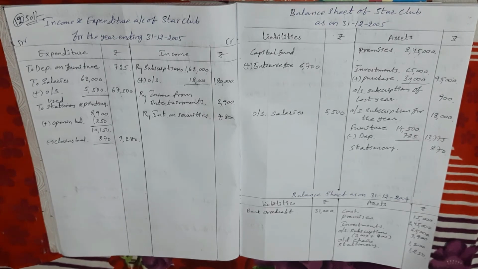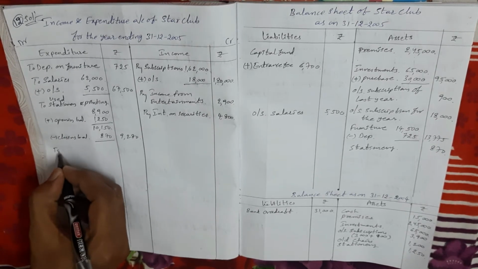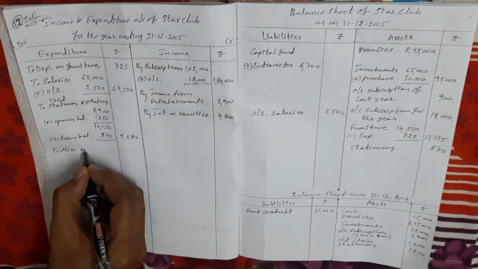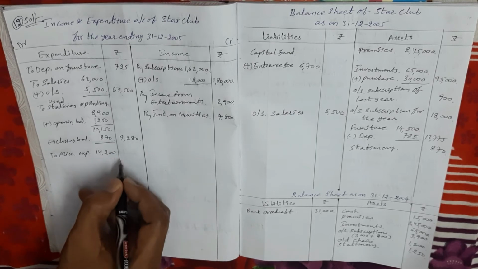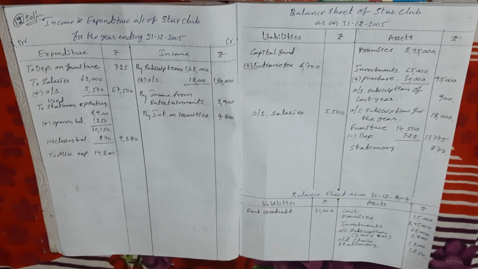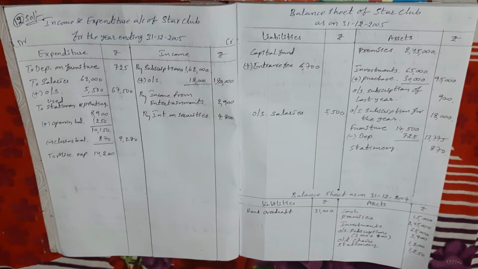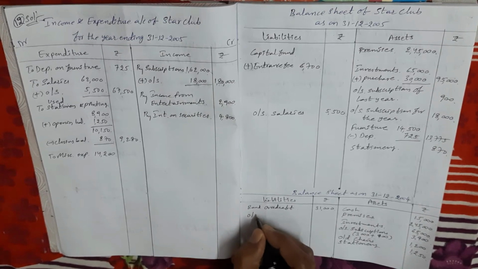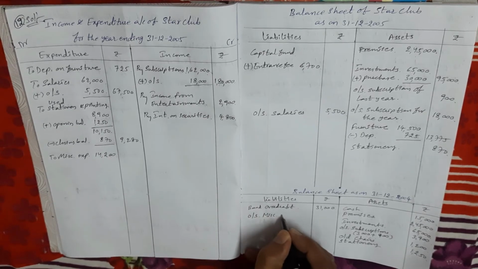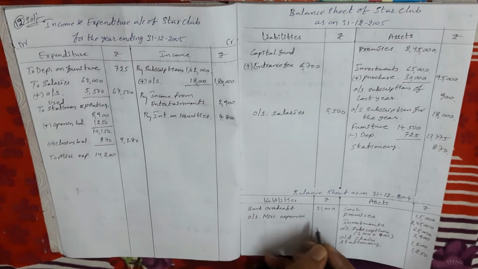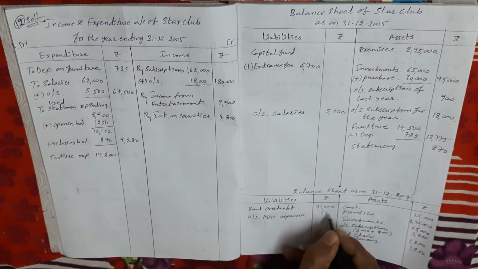Next, miscellaneous expenses is an expense, so income and expenditure account debit side, 14,200 in the inner column. As an adjustment, in the fourth adjustment, expenses accruing at 31st December 2004 amounted to 1320 rupees. 2004 means last year's outstanding. So last year's outstanding comes in last year's balance sheet, sorry, liability side: outstanding miscellaneous expenses 1320 rupees.